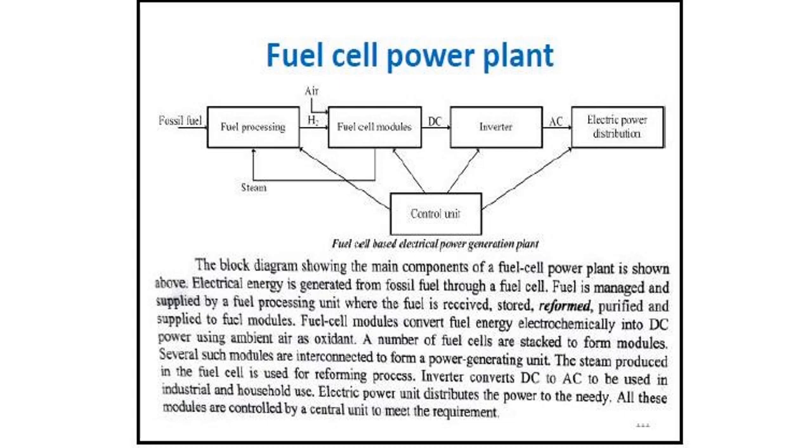Also here you can see that from the fuel cell modules steam is generated. This steam is given to the fuel processing unit. The importance is that for the purification and reformation of fuel, the steam is important. So in that way also we are getting the purified fuel to the fuel cell modules. So this is a fuel cell based electrical power generating plant, and this is how electrical energy is generated from fossil fuel through a fuel cell.